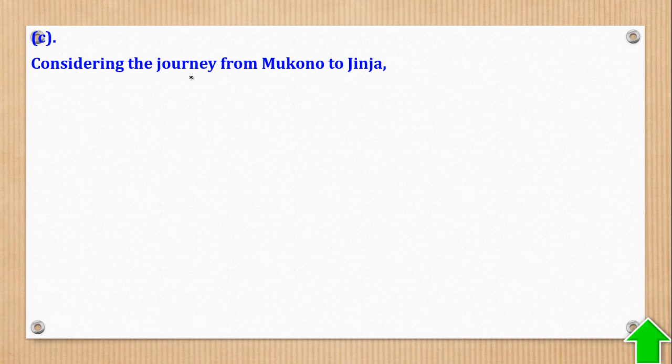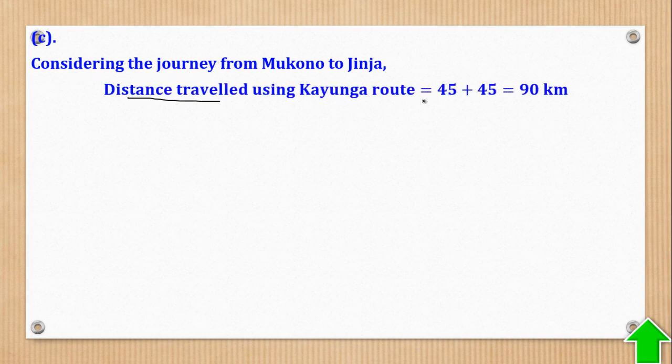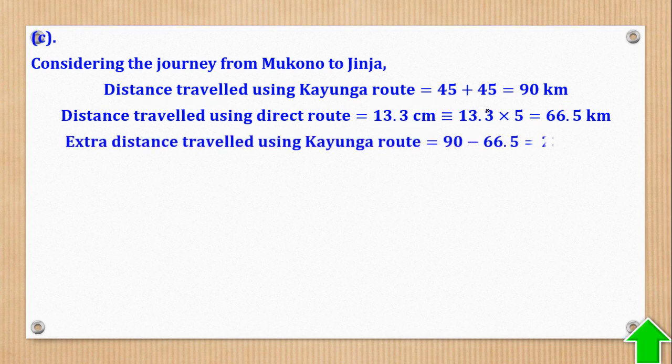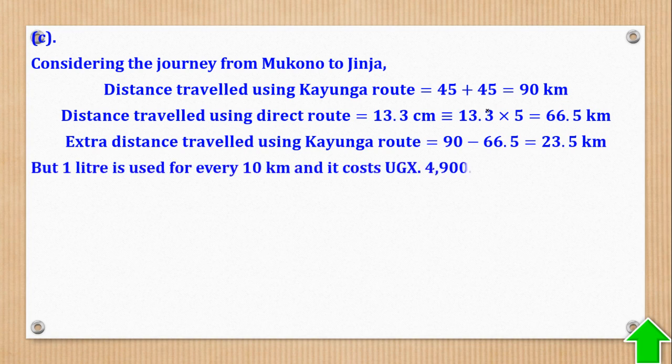So considering the journey from Mukono to Jinja, distance traveled using the Kayunga route is that. What about distance traveled using the direct route? It will be 13.3 centimeters. Then you change it to kilometers using the scale. Then the extra distance will be got by subtraction. And the amount used in that extra distance, we shall remember this, 1 liter used for every this, and it costs that.